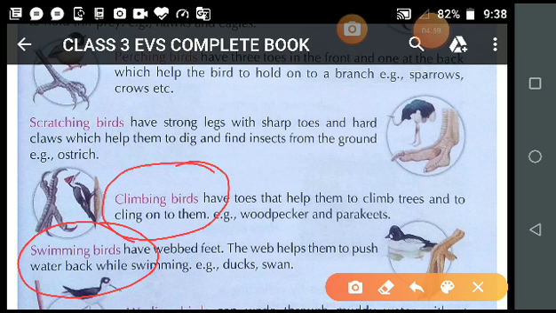What type of feet and claws these birds have, we have discussed in detail in my previous video.